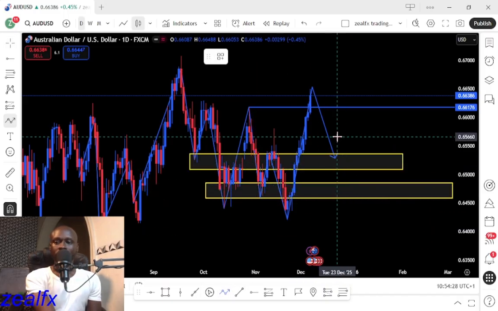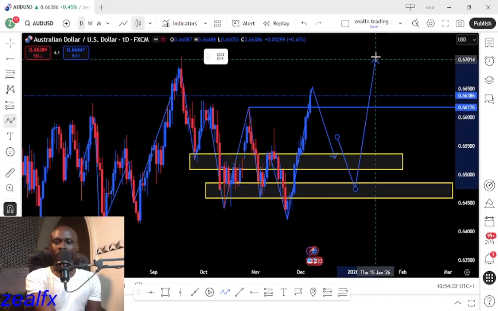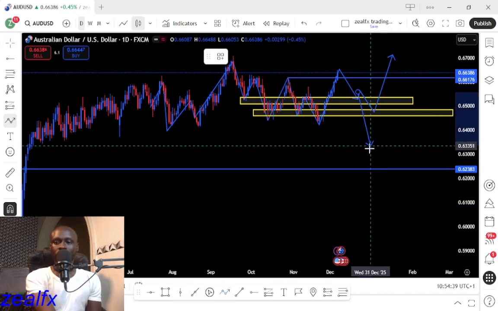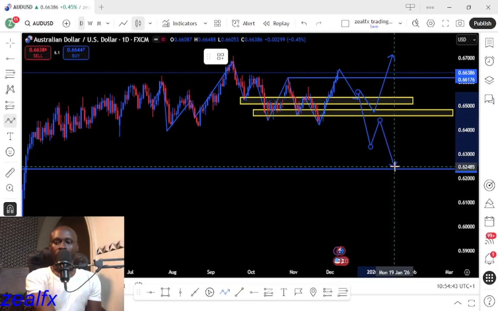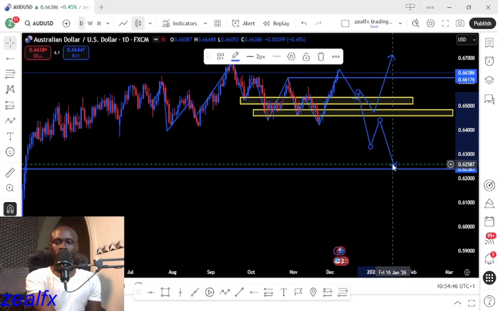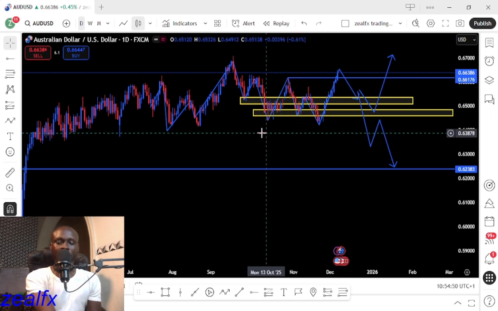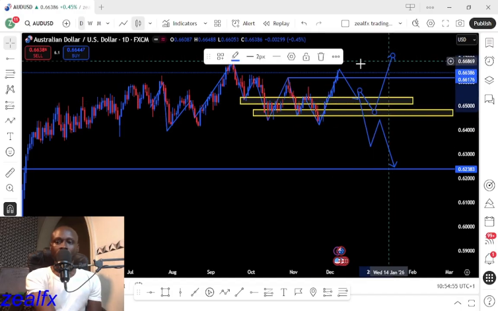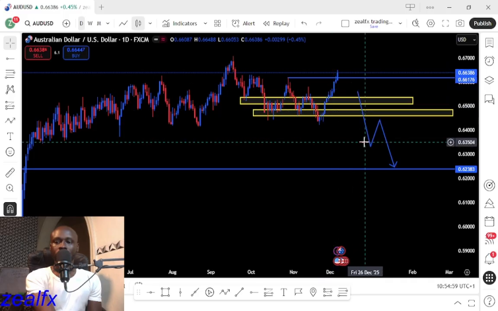Once we see price retest this level and fail to close below it, and we see price pushing higher to the top, then that is our buy. But if we see price break out of this level, this might send a bearish signal for the Australia USD to the downside. So our trend for the Australia USD still remains not clear until we get a clear direction before we start looking for any possible buying or selling opportunity.